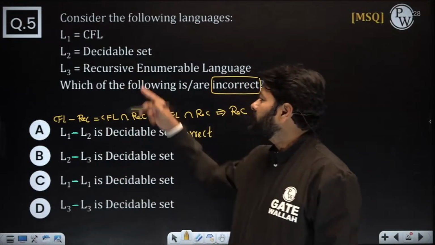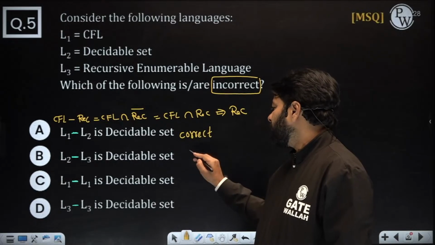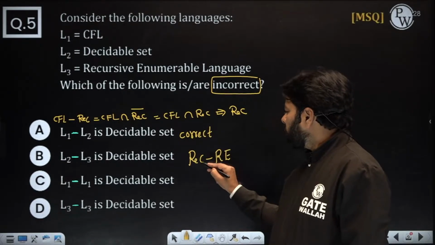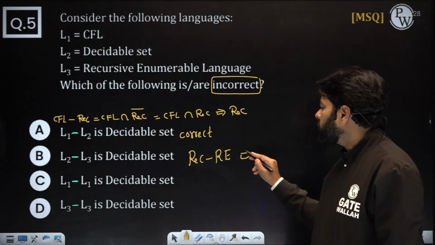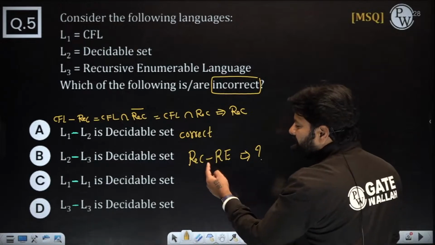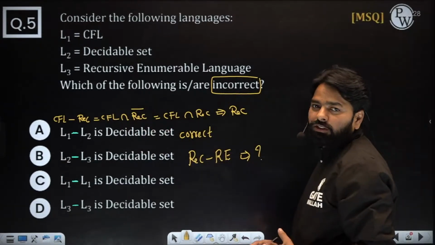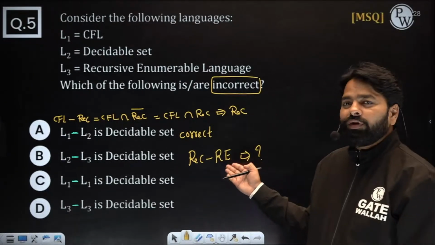Next, L2 minus L3. Decidable, that's recursive. Let me write recursive always. Recursive minus RE. Do you know what is going to happen? We don't know, because you will do recursive intersection RE complement. RE complement, we don't know what's going to happen. It may be not RE.